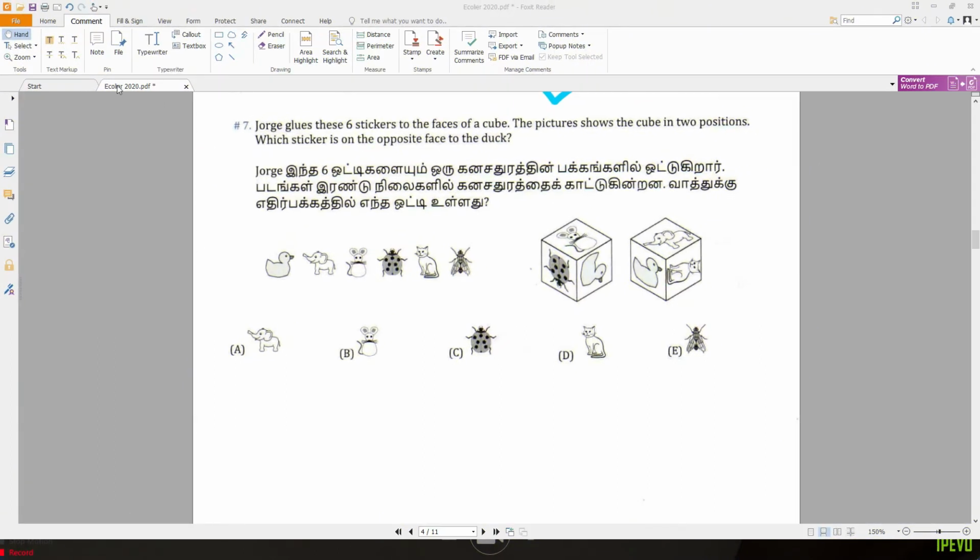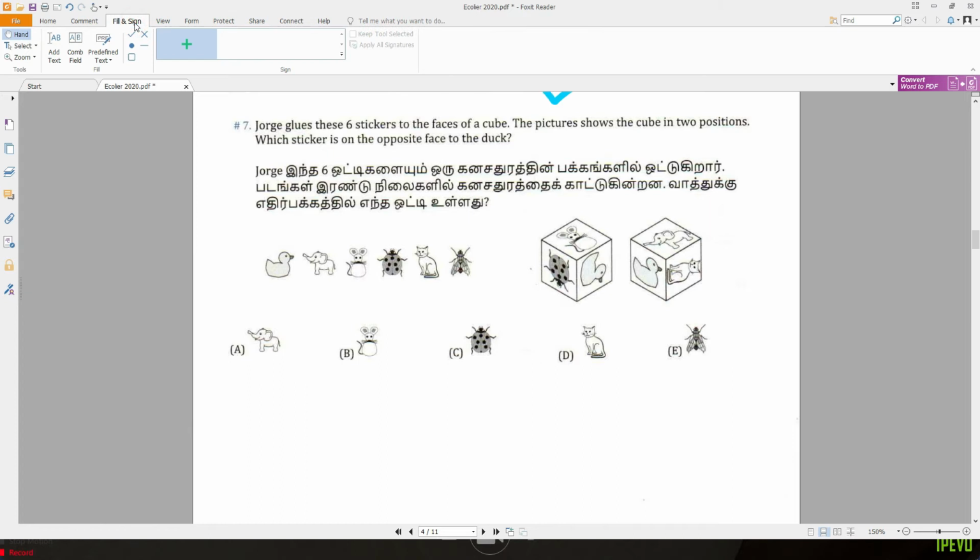Okay, question 7. George glues these 6 stickers to the faces of a cube. The picture shows the cube in 2 positions. Which sticker is opposite of the duck? Okay, where do we have the duck? Here we have the duck.